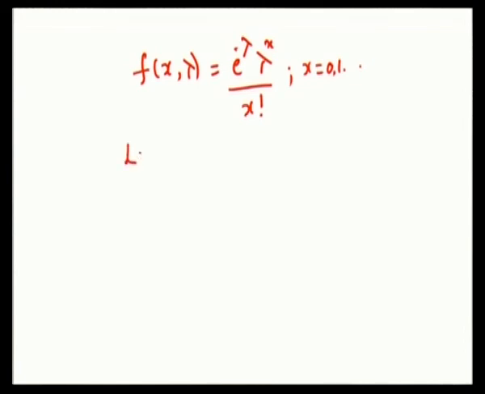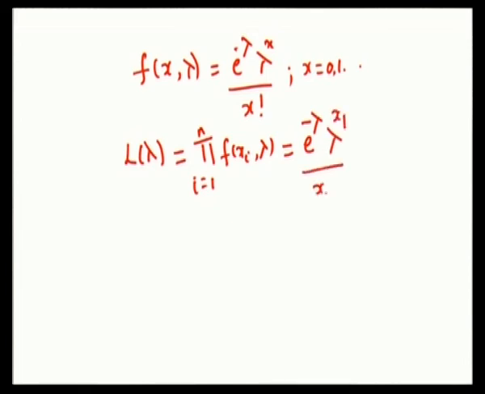Now, the likelihood function with respect to the parameter lambda is nothing but product of f of xi comma lambda, i equal to 1 to n. So, this you can write as e power minus lambda, lambda power x1 by x1 factorial, up to e power minus lambda, lambda power xn divided by xn factorial.